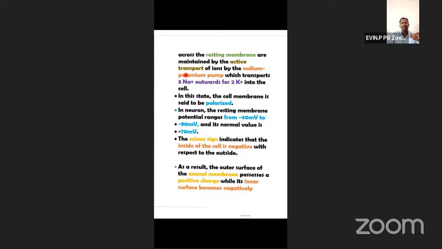Now it becomes electronegative. Did you understand it? Yes, Karthi, very good.